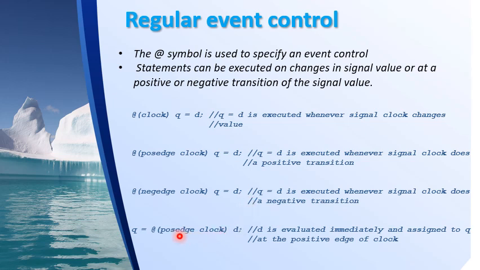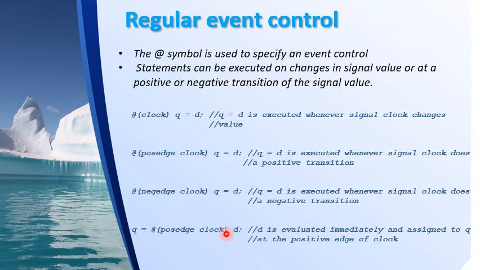Now here we have the event specified in a slightly different manner. I have q = @(posedge clock) d. This is something similar to your intra assignment delay. In intra assignment delay, what did we do?